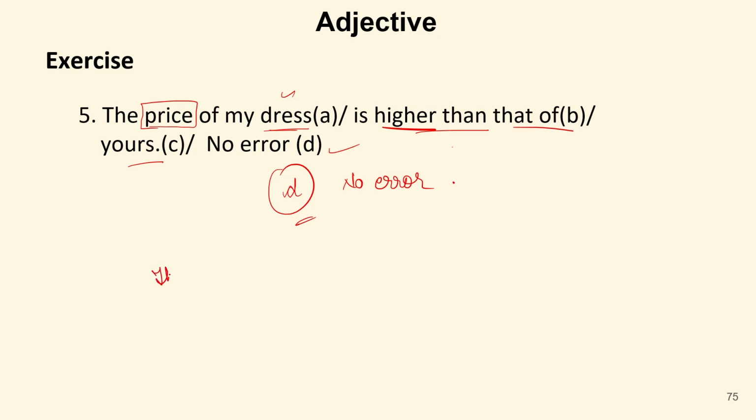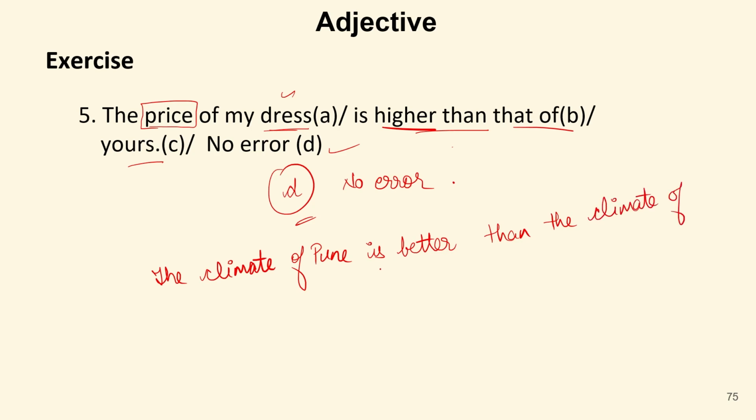Suppose the sentence was written: the climate of Pune is better than the climate of Mumbai. Now, this was the sentence asked in some exam. It is a previous year question that has been asked in an exam.